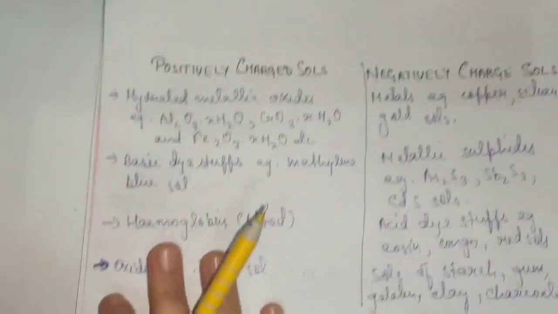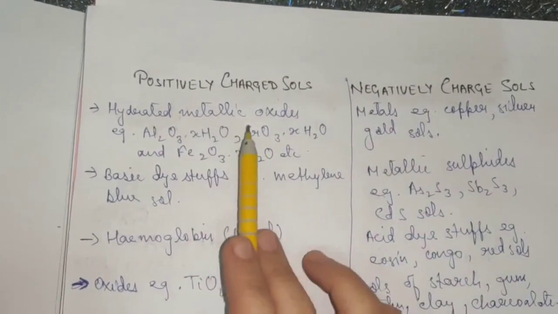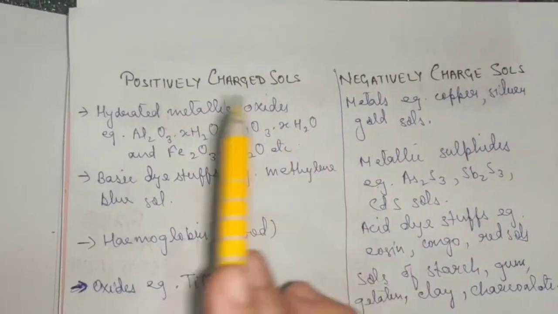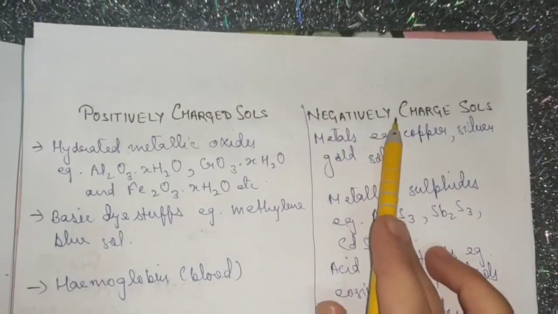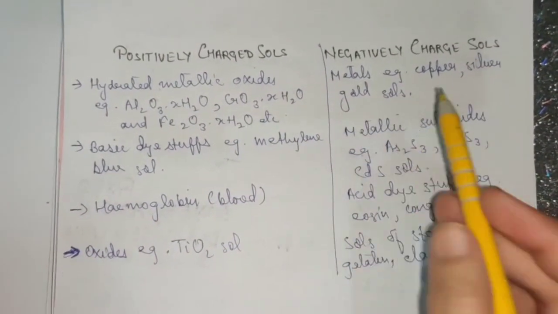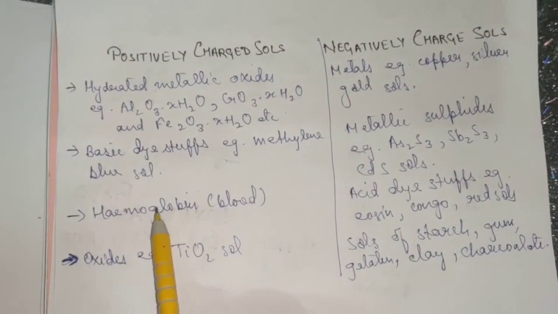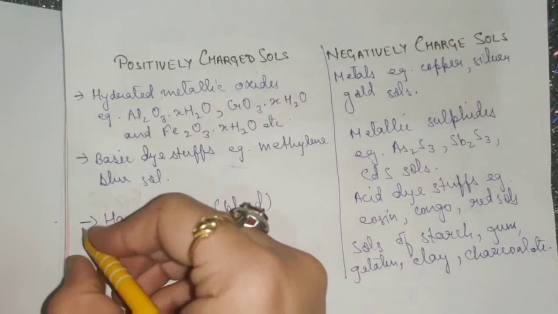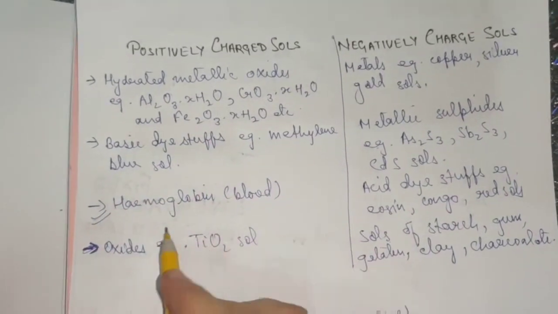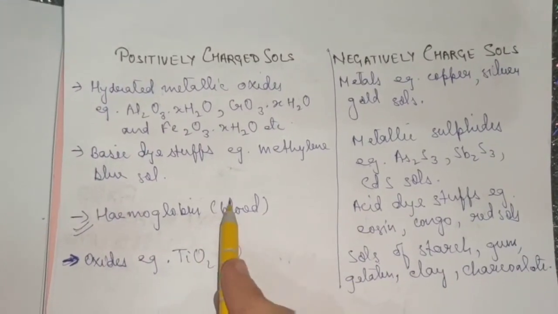Okay, now here are some important examples of positively charged sols and negatively charged sols. This you have to learn. See, the positively charged sol examples are, first of all, hemoglobin. Hemoglobin is a very important example. The blood is a sol, a colloidal solution, and it has positive charge over it.